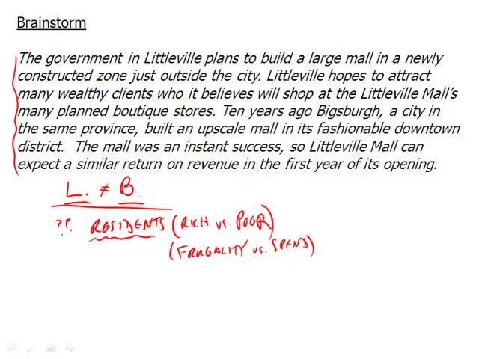So that's one thing we can look at: how these two do not equal each other. So it assumes they equal each other, but we want to see how the two do not equal each other. Now, you're going to notice that the argument does a few other things as well. It goes on to say, okay, well, maybe these two are similar, let's just assume this. But it goes on to say that the mall here in Littleville is in a constructed zone. So we'll call that CZ, constructed zone, versus the mall in Vicksburg, which is going to be in a fashionable downtown district. So you can see right there that you have construction zone versus downtown district. So that's already making a pretty large assumption.